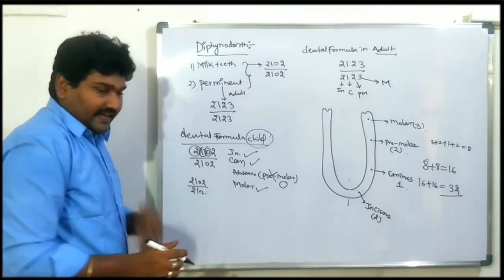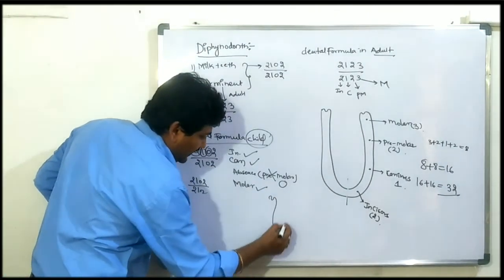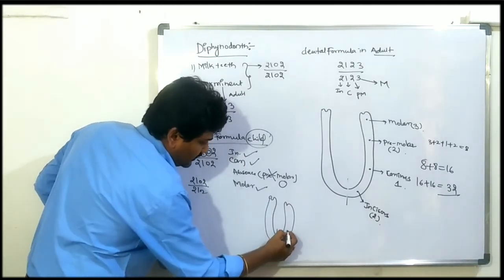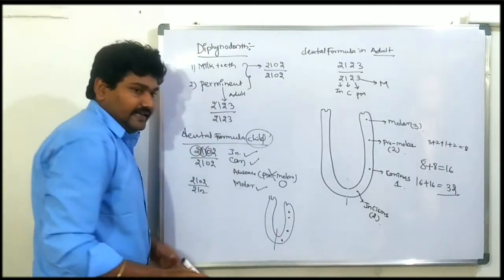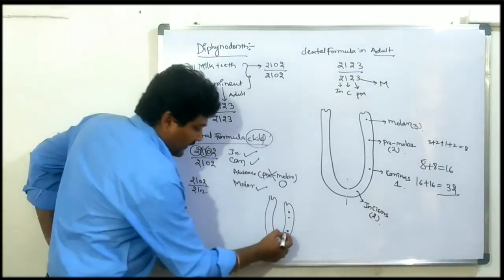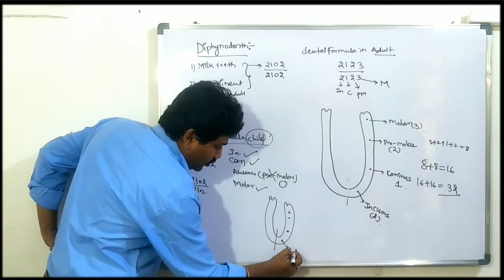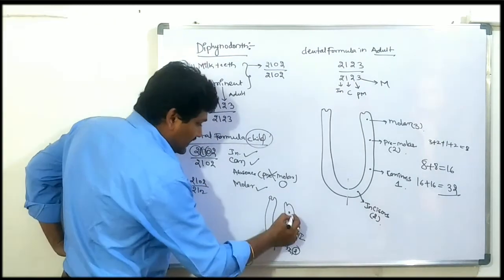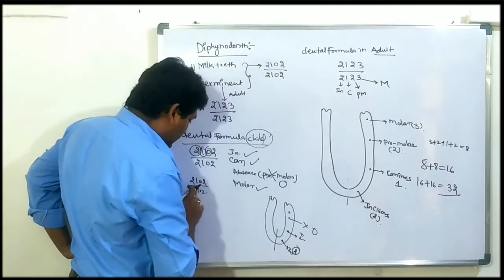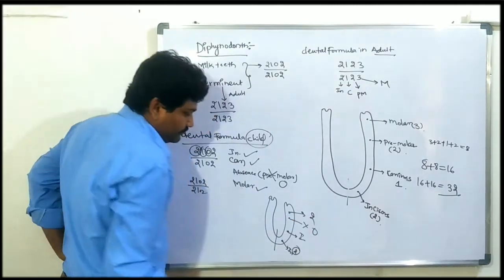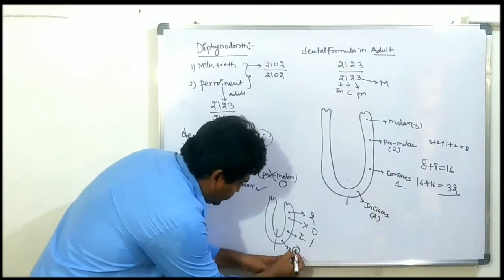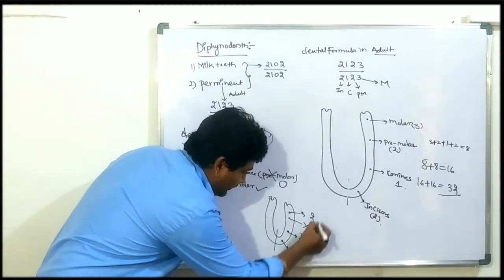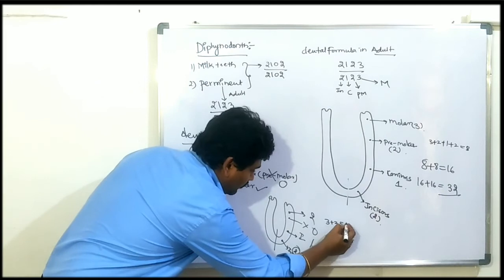If you look at the diagram, taking half of the jaw, there are 4 different types of teeth in 4 different places. First, incisors: 2. Canines: 1. Premolars are absent, so 0. Next, molars: 2. So 2, 1, 0, 2 means 2 plus 1 plus 2, which is 5.